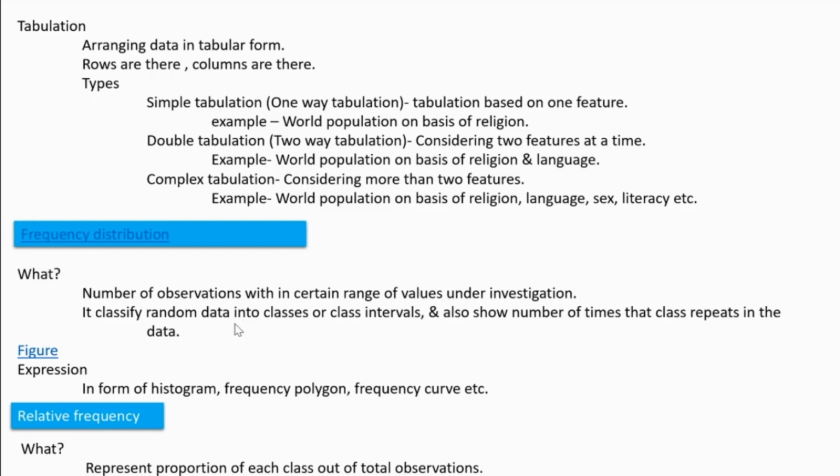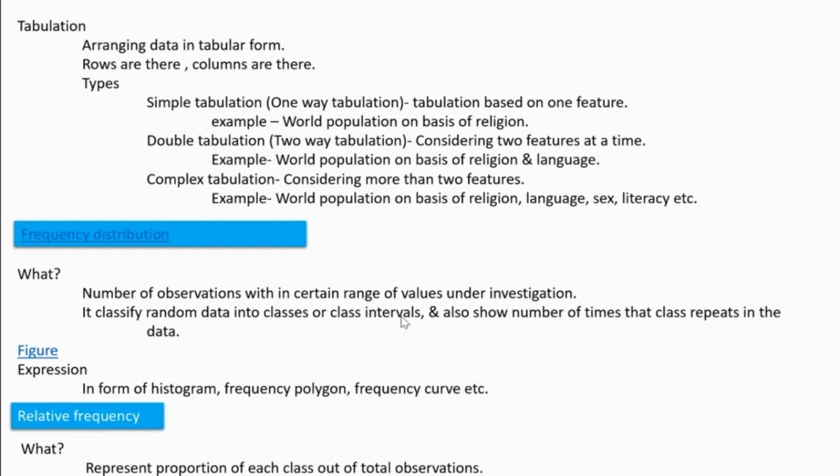Frequency: what? The number of observations within a certain range of values under investigation. That's what, a certain range. In this type, we are grouping the whole observation into certain classes or ranges. If we consider a particular range, then we are giving a number: how many observations are noticed out of that particular range. That is called a frequency distribution.